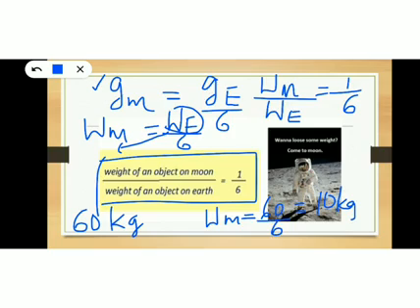Okay, similarly, if the weight of an object on earth is 54 kilogram, then what will be its weight on moon? Its weight on moon will be 54 divided by 6, that means 9 kilogram. Okay, so this is the variation between the weight of an object on moon and earth. There is a variation of weight by a factor of 1/6.